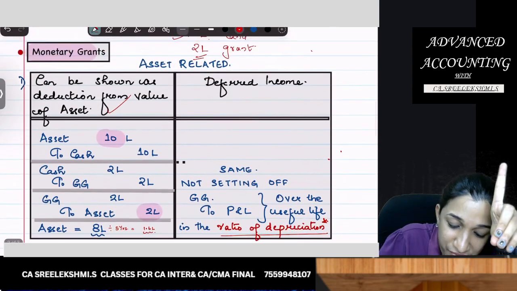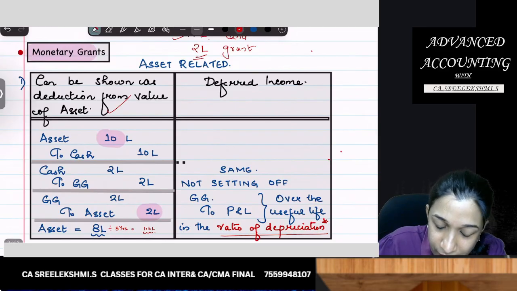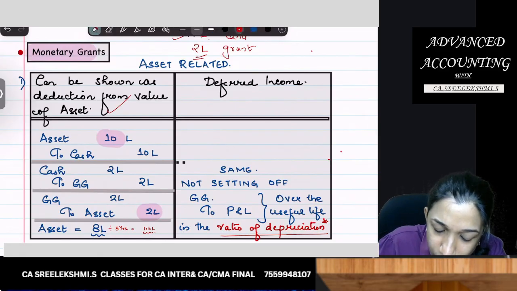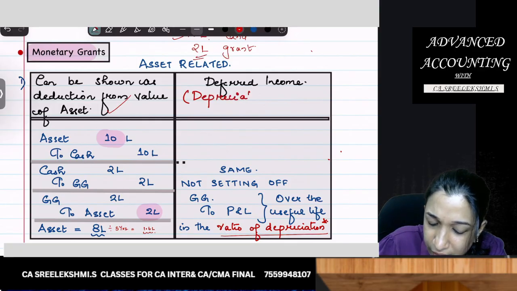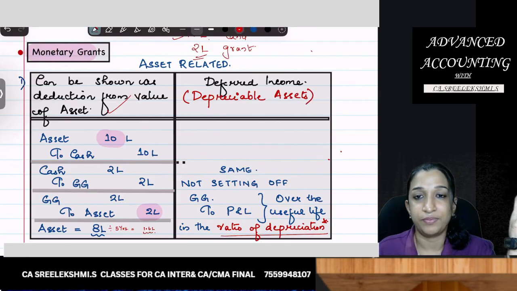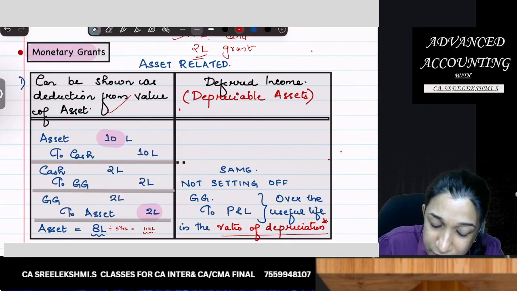So if deferred income, this deferred income concept is only for depreciable assets. Okay, what if it is non-depreciable?